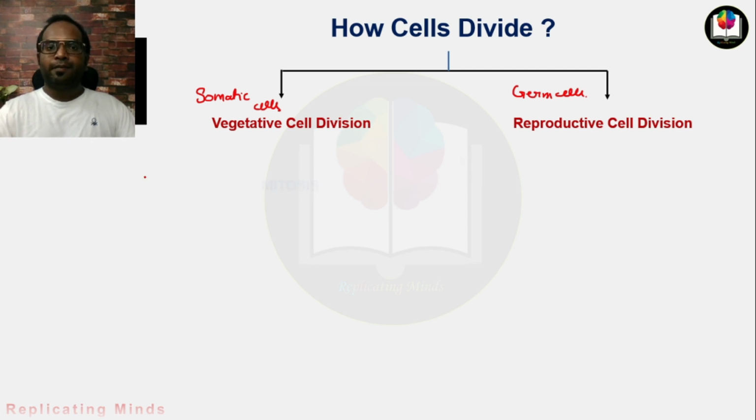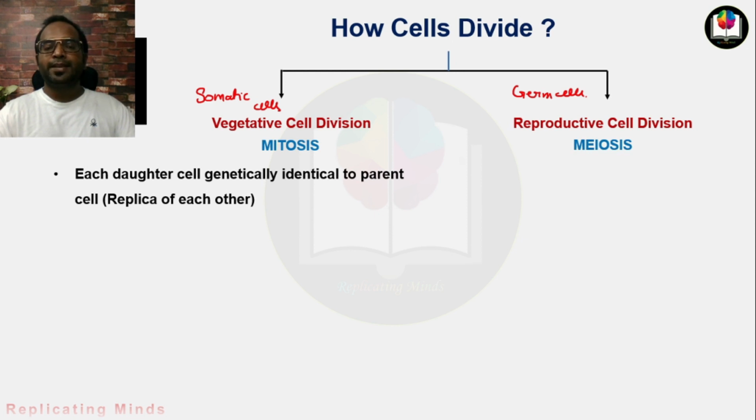The process of vegetative cell division is known as mitosis, while the process of reproductive cell division is known as meiosis. First we will see the basic difference between mitosis and meiosis, and then we will discuss both processes in detail. So the first difference is that in the mitosis process, each daughter cell is genetically identical to the parent cell. What does it mean?